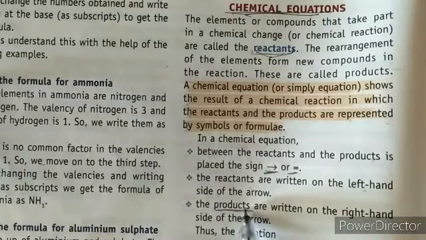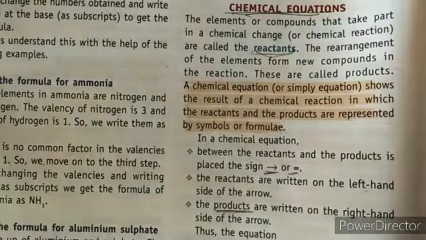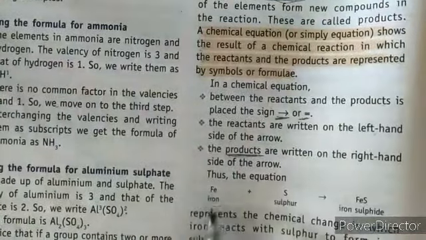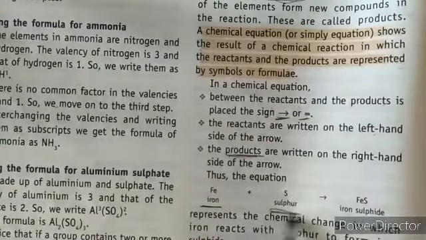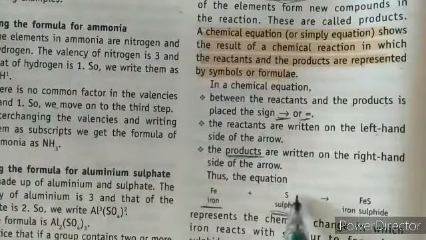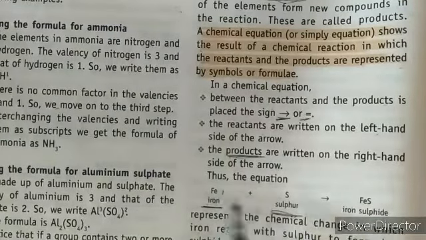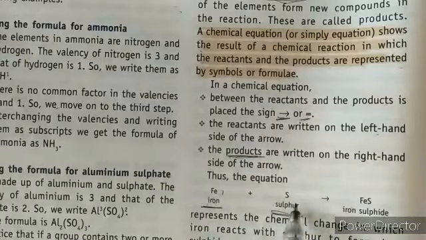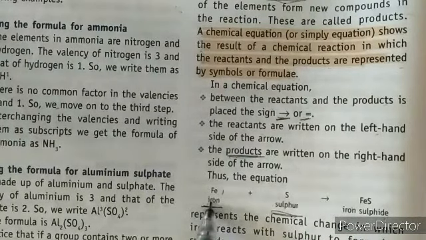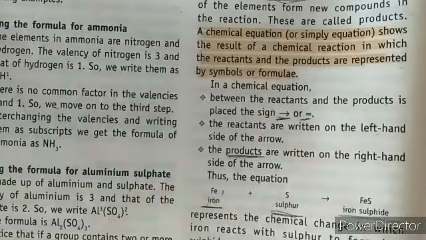So the products are the result of that particular chemical equation. For example, here we have iron and sulfur. When iron combines with sulfur, it gives iron sulfide. So iron and sulfur both are reactants, and when they react with each other, they give us iron sulfide.